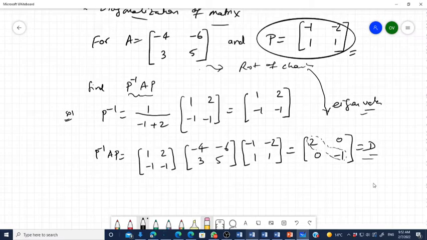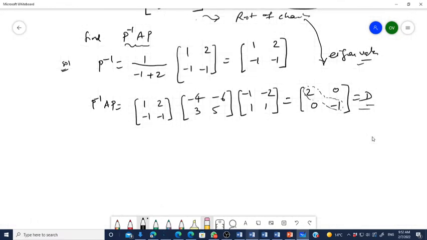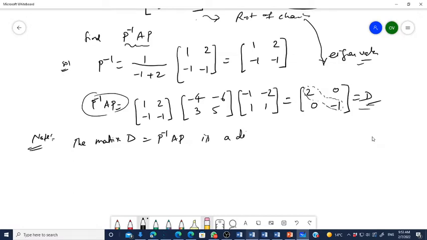Okay. So you can note here the matrix D is equal to P inverse A P. D is equal to P inverse A P, right? D is a diagonal matrix. First of all, this is a very important line, right?